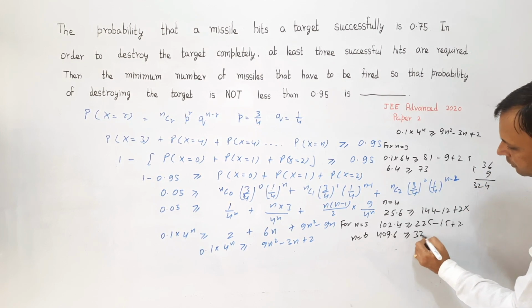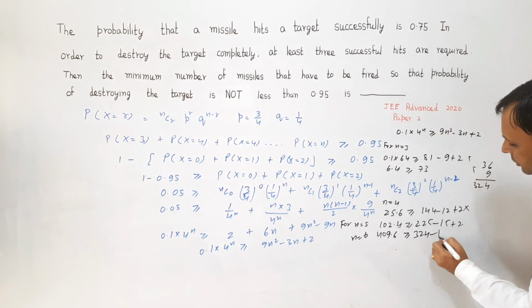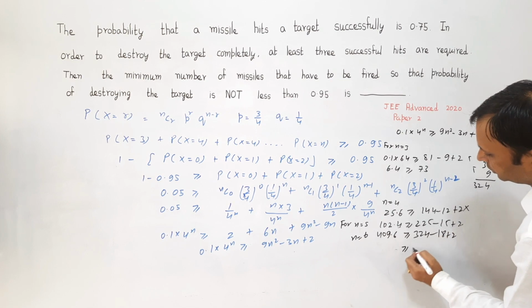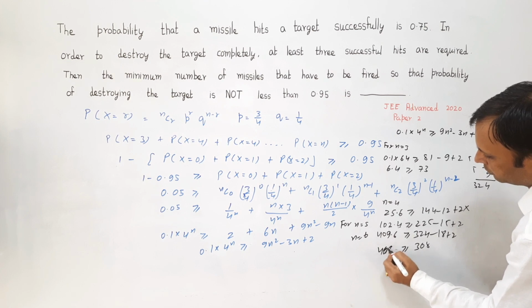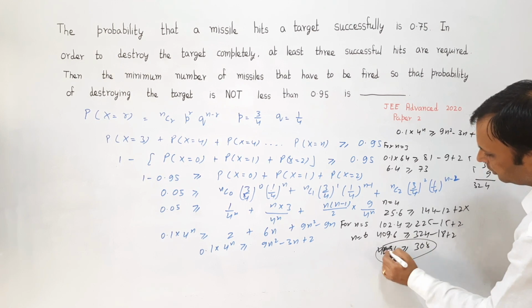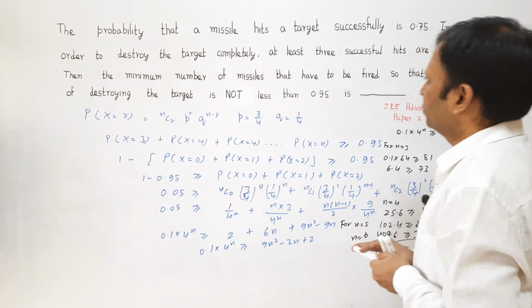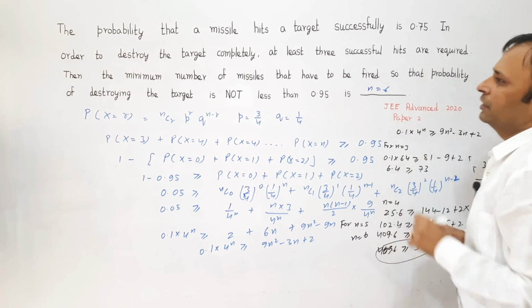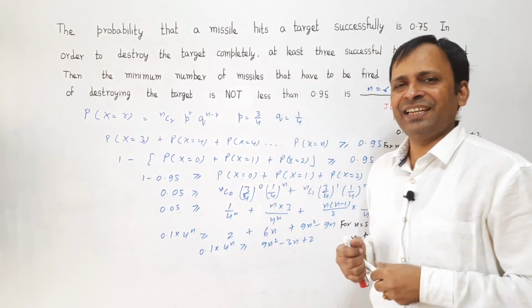So I get 324 minus, putting 6 here, 18, plus 2. So 324 minus 18 is 306 plus 2, 308. So definitely 409.6 is greater than 308, satisfying this inequality. So n equal to 6 is the right answer to this question. The correct answer is n equal to 6.